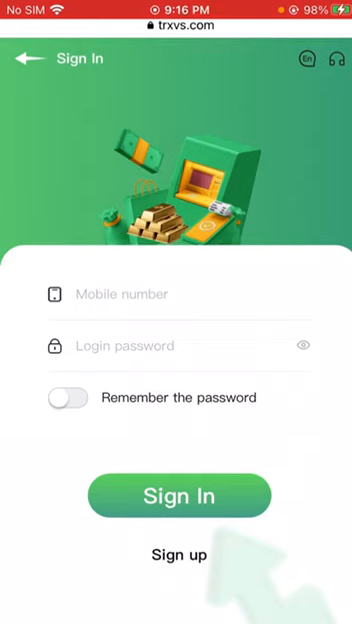Please open TRXVS.com with your mobile browser. Now, click Register to fill in.